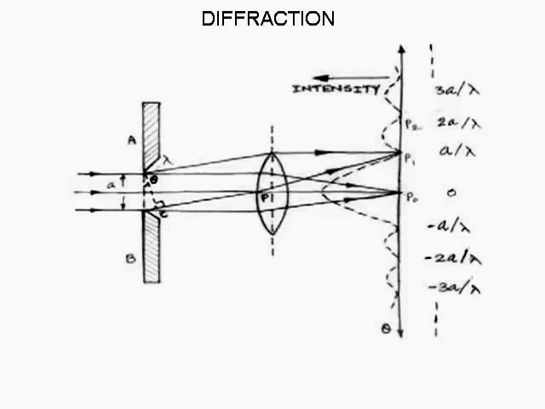A screen is kept in the focal plane of the lens. Let O be the center of the slit, PO be the center of the screen. PO receives light waves traveling equal path lengths. So the phase difference between them is zero and the waves interfere constructively to produce a bright fringe.